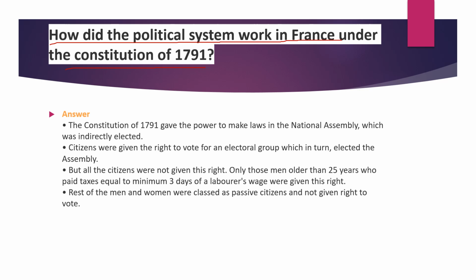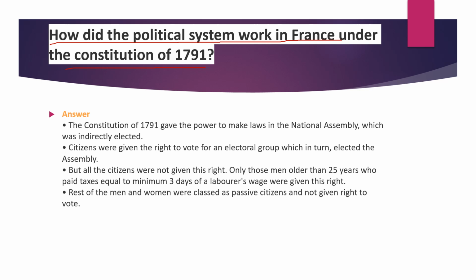See, the answer is here. The Constitution of 1791 gave power to make laws to the National Assembly. In the National Assembly, only middle class people were members. These were indirect elections. Citizens were given the right to vote for an electoral group, which in turn elected the assembly. Particular citizens only had the right to vote, but all citizens were not given this right. Only men.